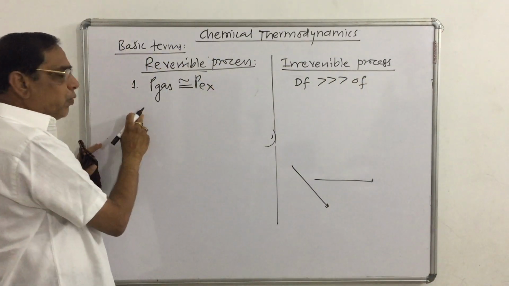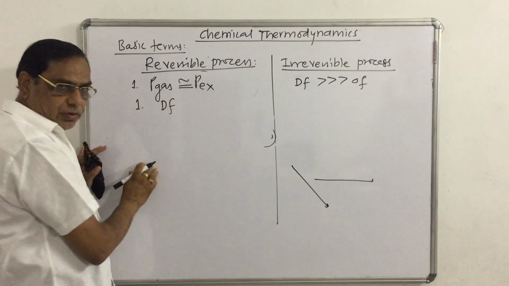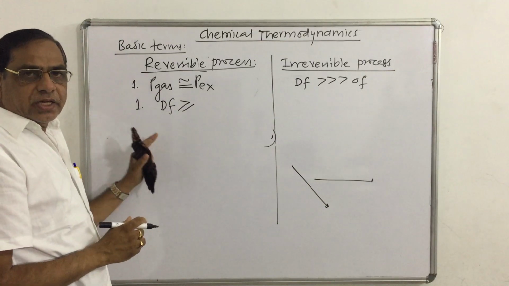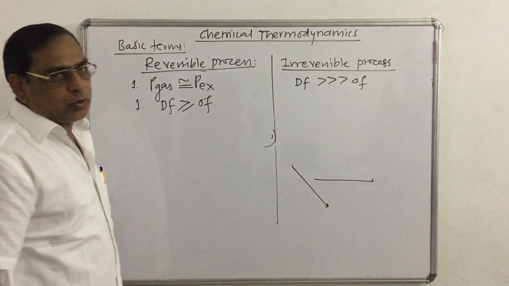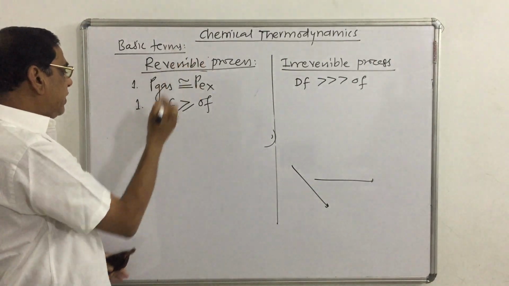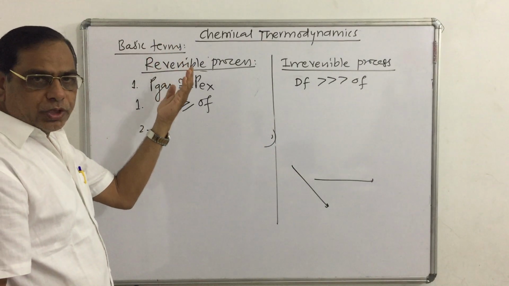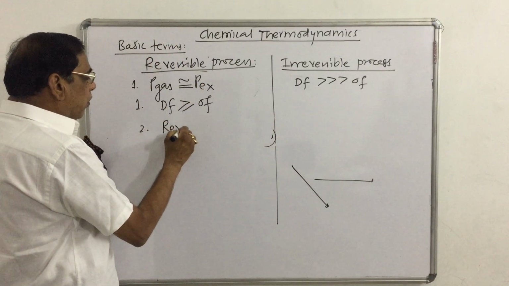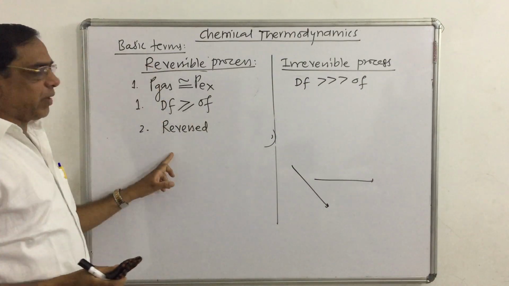So in a reversible process the driving force is infinitesimally slightly greater than the opposing force, and with a slight increase in the opposing force, the direction of the process can be reversed. Such a process is called a reversible process.